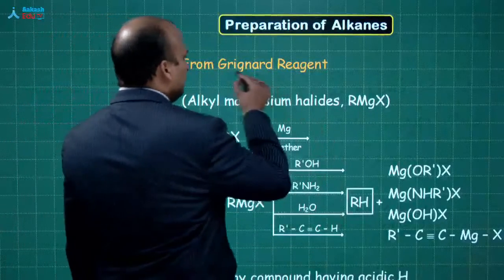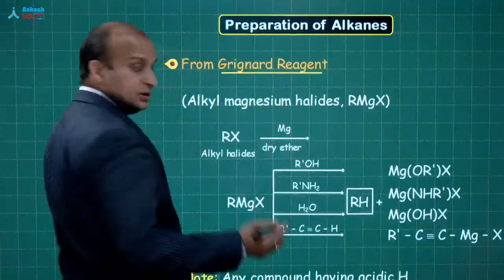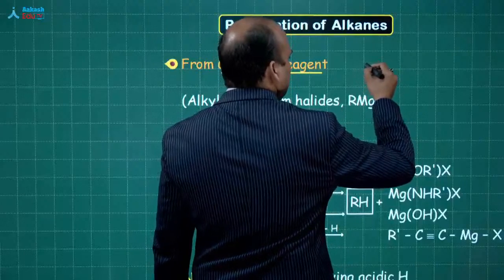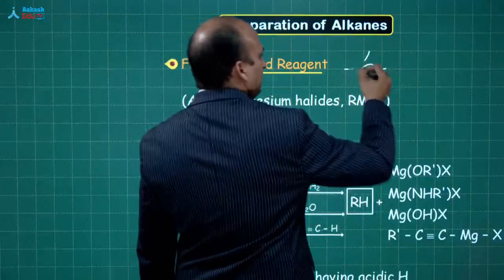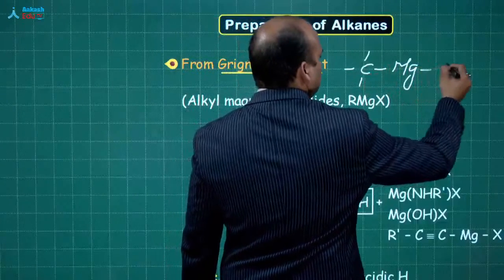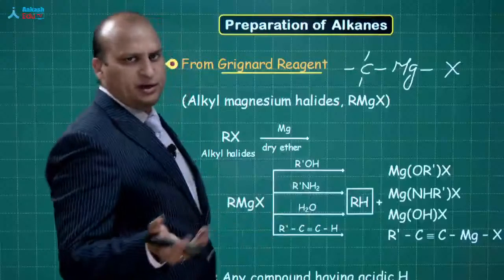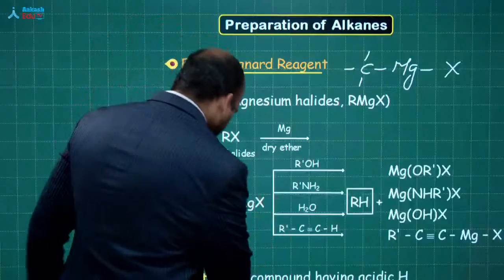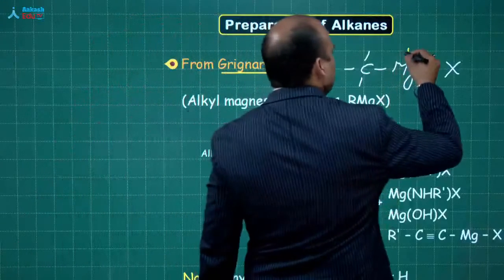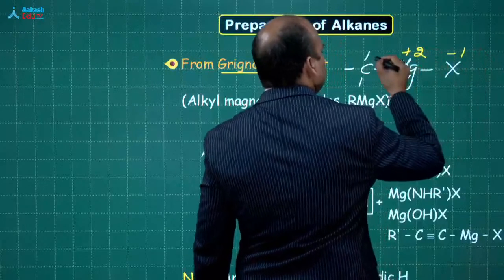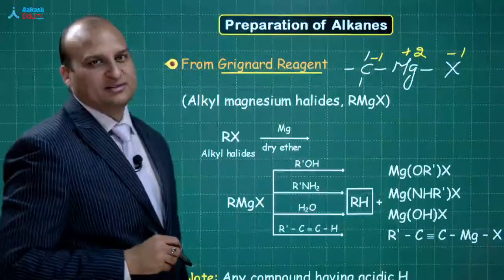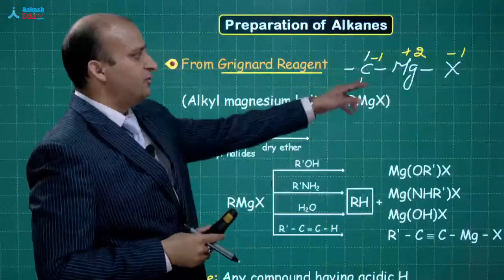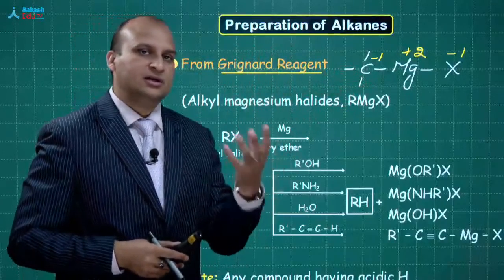Now, the next is by using Grignard reagent. Those who do not know, what is a Grignard reagent? See, this is R. For R, I am using the carbon, a metal like magnesium, and a halogen, maybe bromine or chlorine or whatever. The interesting part is that this magnesium is having a +2 charge. This halogen is having a minus charge, and this carbon is also having a -1 charge. So, you can get a carbanion from here. That is the beauty of this Grignard reagent.